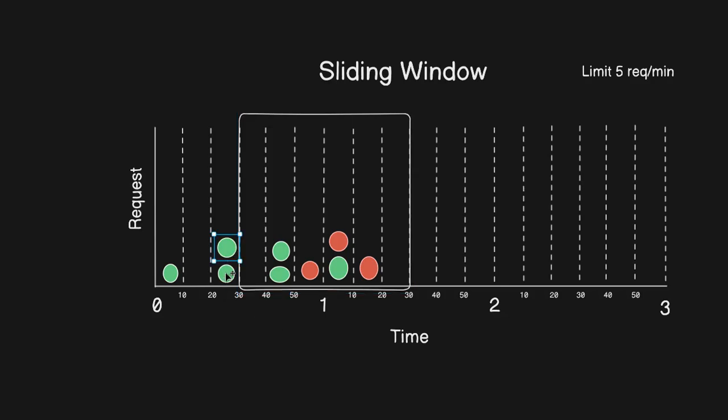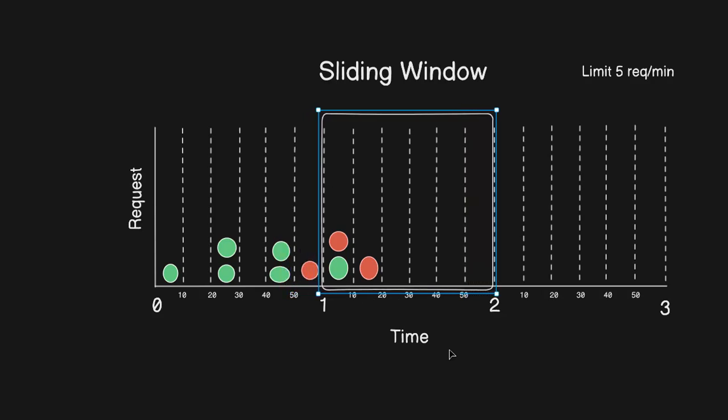Now let's move forward another 10 seconds. 2 already processed requests have expired, and now the window has 3 active requests, so it is going to accept 2 more requests. Now let me move till here.